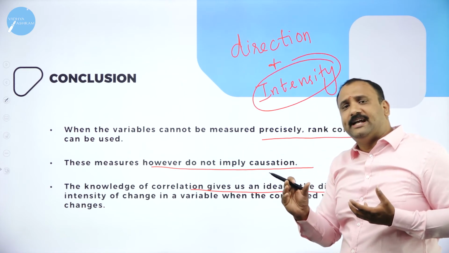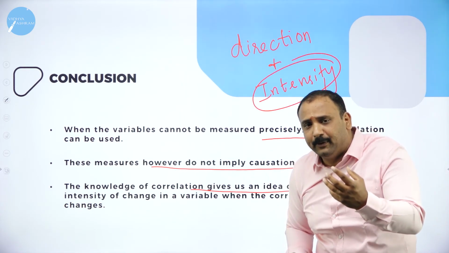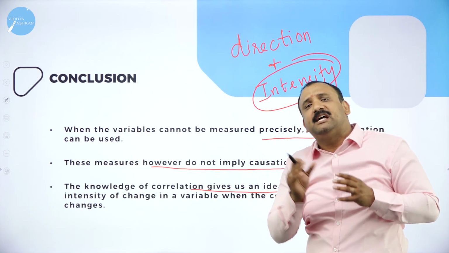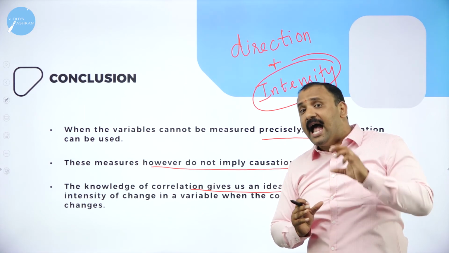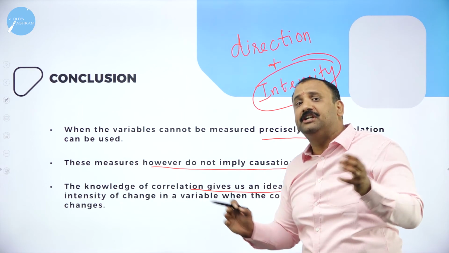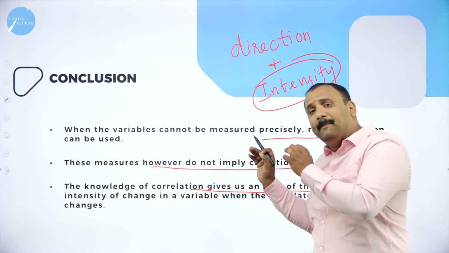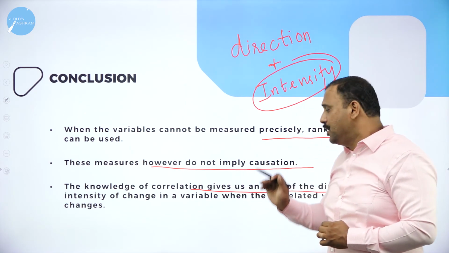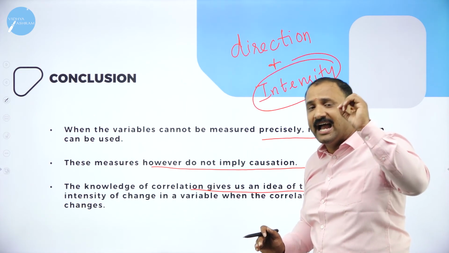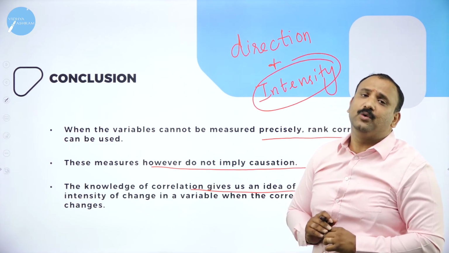If you do not know the direction, then you will not be able to predict. You will not be able to tell exactly how things have moved, how exactly the factors have been moving in a particular angle. And if you do not know the intensity, then we will not be able to measure the closeness of the data altogether. So that is why, by studying the chapter on correlation, we are very much interested in finding out the direction and the intensity between the variables.